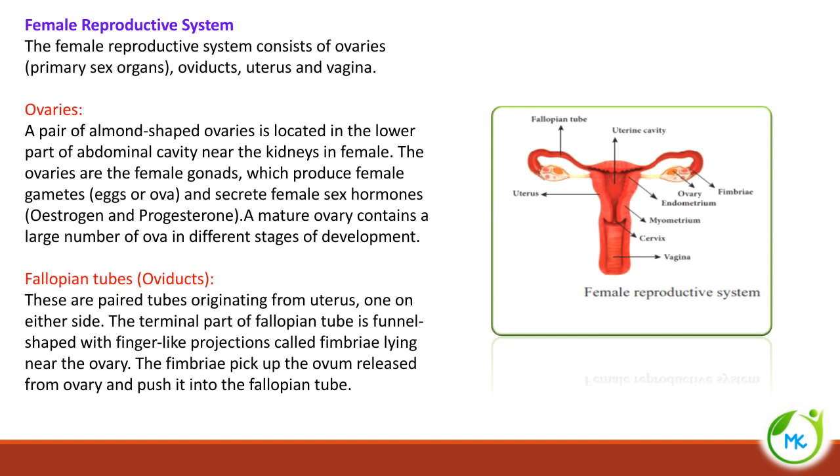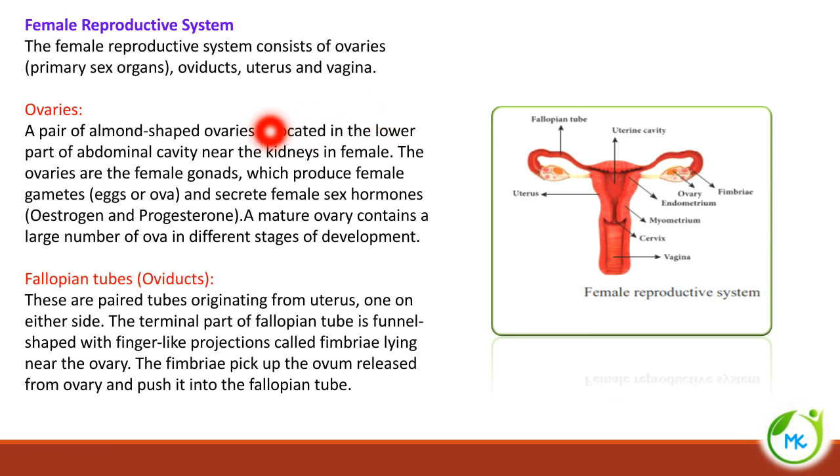Next, we are going to learn about the female reproductive system. The female reproductive system consists of ovary, which is the primary female sex organ, oviduct, uterus and vagina.